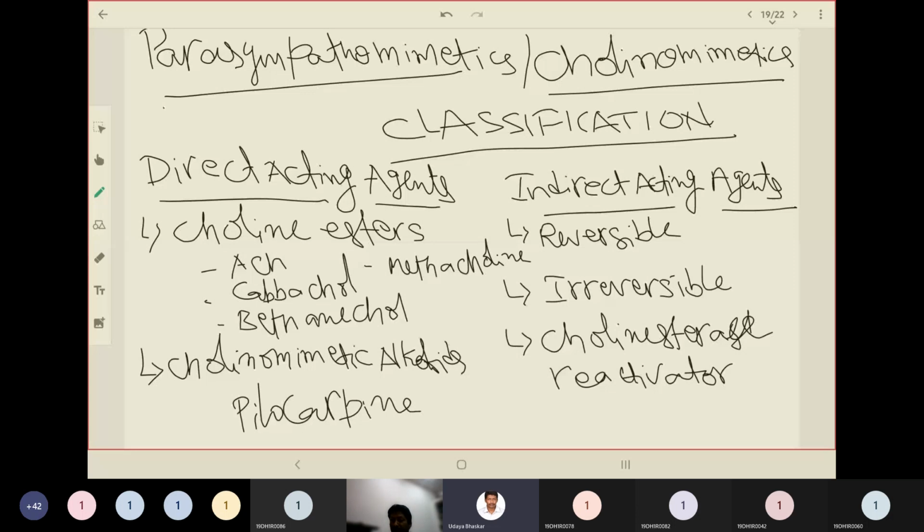But irreversible candidates, which are very much present in pesticides and insecticides, bind to cholinesterase and deactivate the enzyme permanently. This is seen very commonly in pesticide or insecticide poisoning. In such conditions, a cholinesterase reactivator, for example pralidoxime chloride, is given to treat pesticide poisoning.